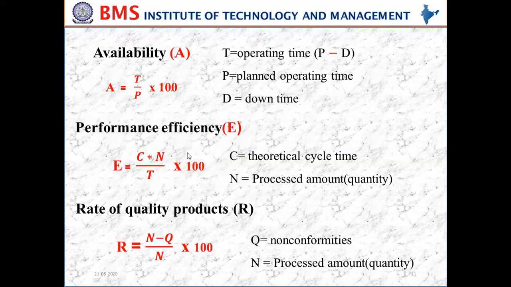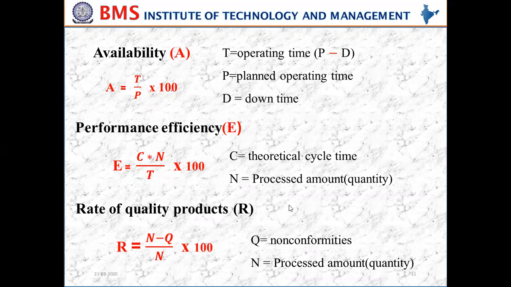The total operating time is nothing but the planned operating time minus downtime. Similarly, one more metric, that is the rate of quality products.